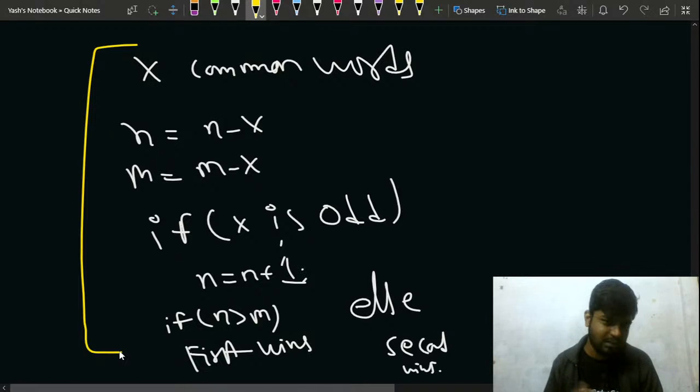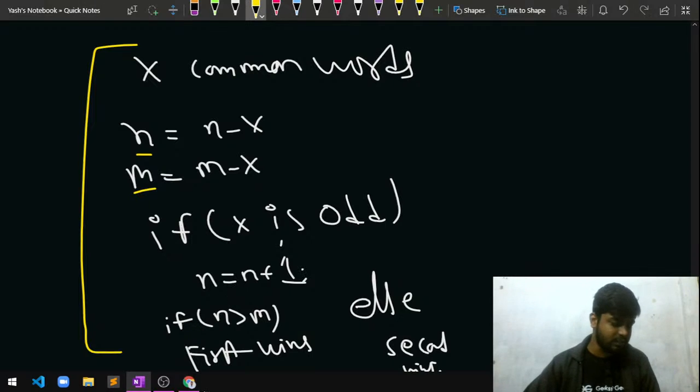Is this part clear to everyone? First of all, this is the number of unique words for the first player. The number of unique words for the second player is m minus x. Then if x is odd, you add one. This part is clear. Okay.